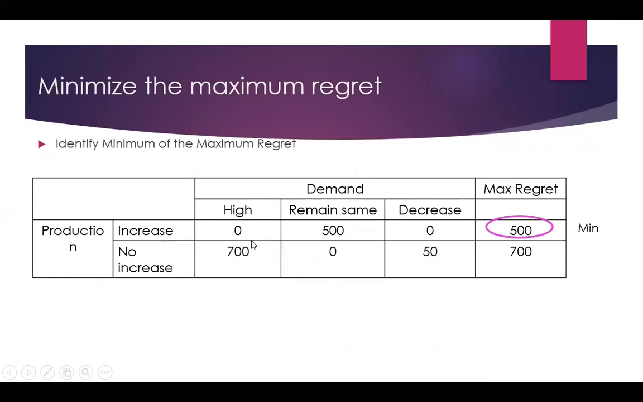Because this is the opportunity loss, that is, something we will regret, we write the maximum regret for each alternative course of action. For the first alternative course of action, the maximum regret or maximum loss which we will regret is 500, so we write 500 here. Then for the second course of action, 700 is the maximum regret. Then out of these maximum regrets, we identify the minimum of these maximum regrets. So we should go for increased production here.